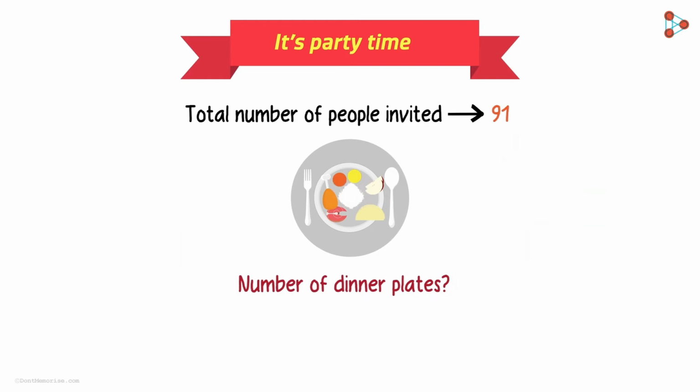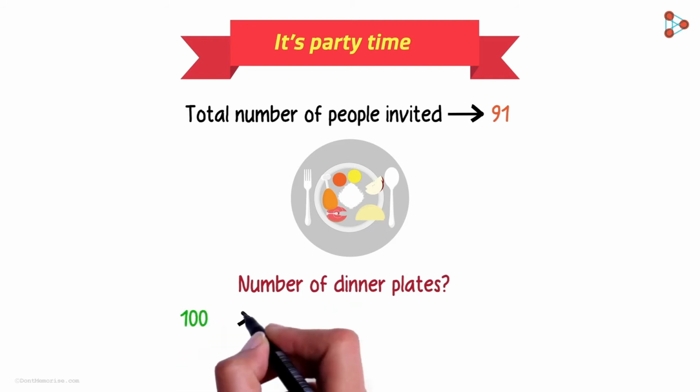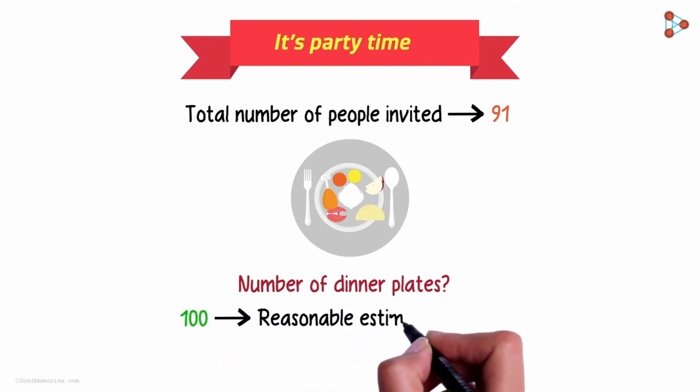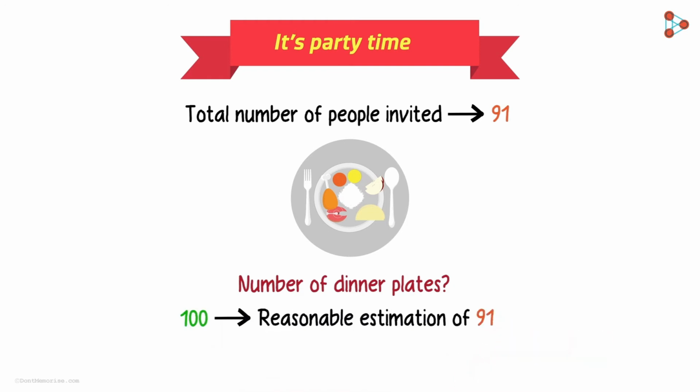Adam certainly does not want to order fewer than 91 plates. But why? Well, it'll be real embarrassment for him if he runs out of food in front of his guests, and he would not want that. So yes, Adam will definitely order more than 91 plates. Maybe 100 plates is a good number. 100 in this situation is the most reasonable estimation of 91 that comes to our mind, isn't it? Yes, we can say that this is a fair estimation in this situation. Hopefully, Adam wouldn't run out of food now.